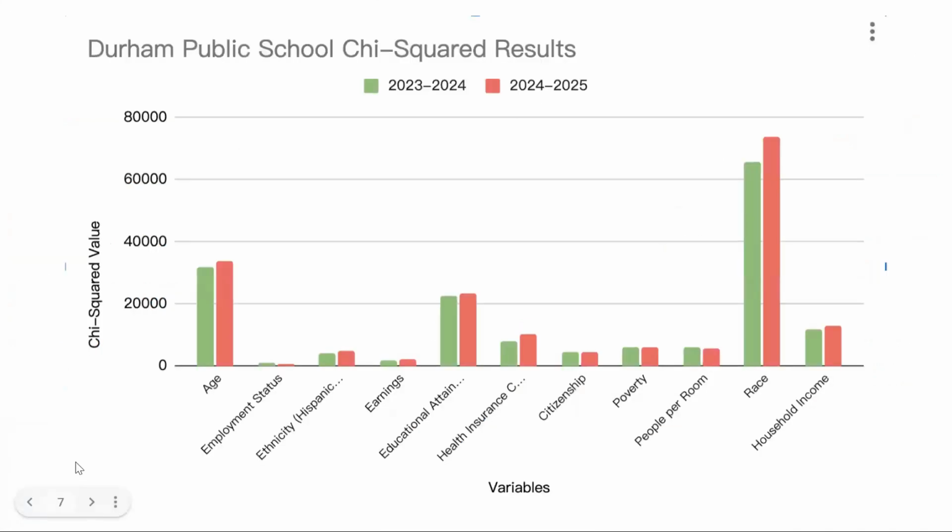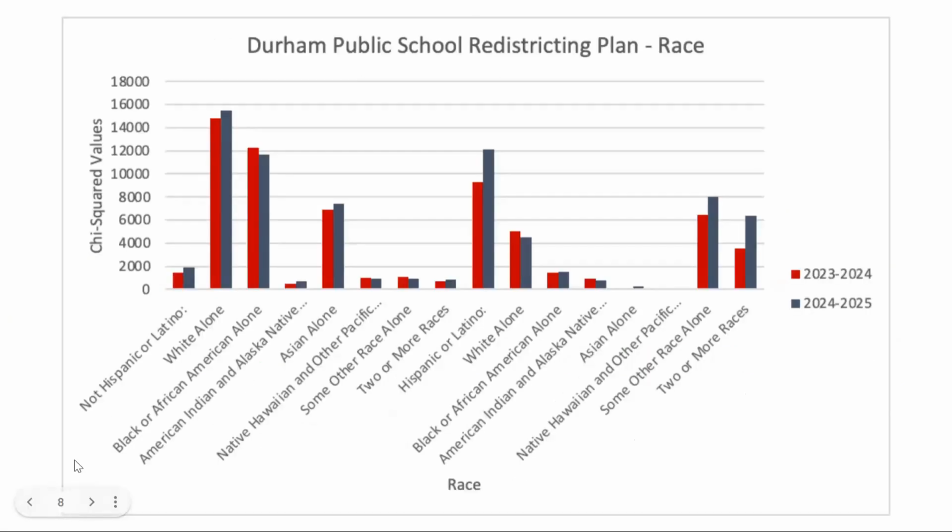The y-axis on this graph for Durham Public Schools shows the chi-squared values, while the x-axis shows the different categories discussed in the introduction. This will be the same for all the graphs below. The first variable we looked at is the race of each individual in the Durham Public School District, which is a disjoint category. Looking at this graph, the 2024 to 2025 plan's chi-squared values vary from the 2023 to 2024 values. The 2024 to 2025 plan appears to affect Hispanic or Latino the most compared with the rest.